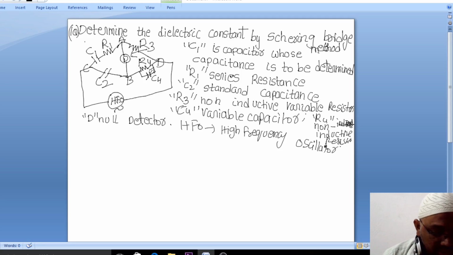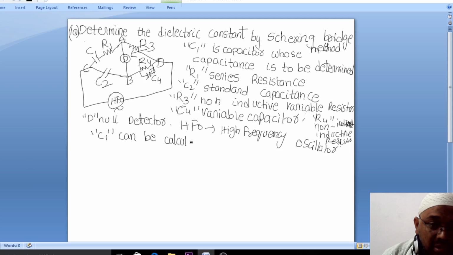Now what we are actually doing is we want to calculate the value of C1. So how will we calculate the value of C1?